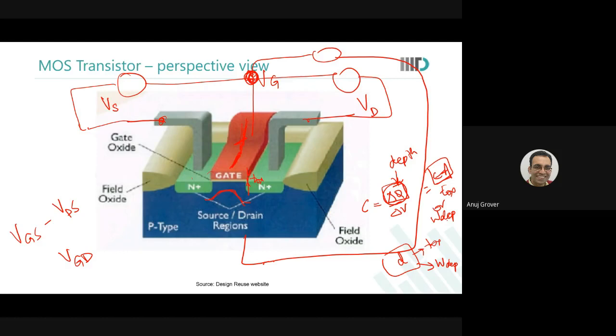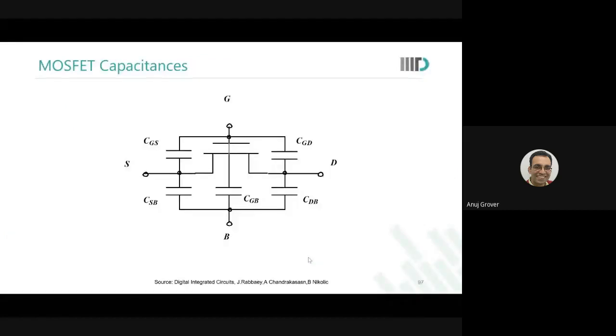So आगे बढ़े. Okay. So we looked at the perspective view in the last class, and we also looked at different kinds of capacitances that exist because of junctions, because of oxide, because of overlap and so on.